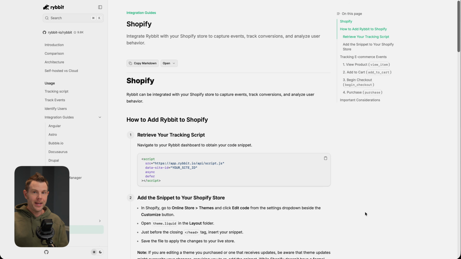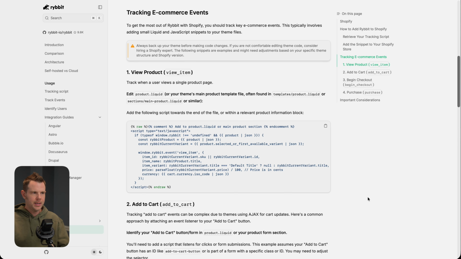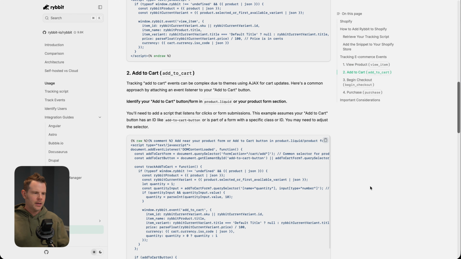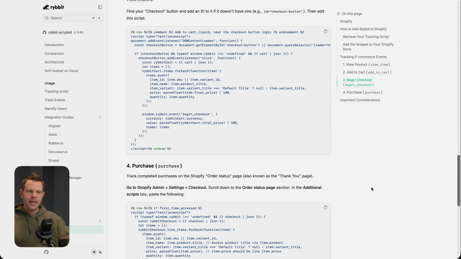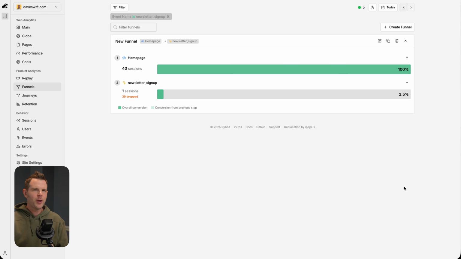Very similar for Shopify users, except there's not a plugin. You'll just add in the tracking script like I described for Ghost, and then you add in the tracking events that you want. So the e-commerce events, you'll just copy and paste these into your templates essentially, right? So here is one for a view, an add to cart, begin checkout, and then purchase. Same as WooCommerce.